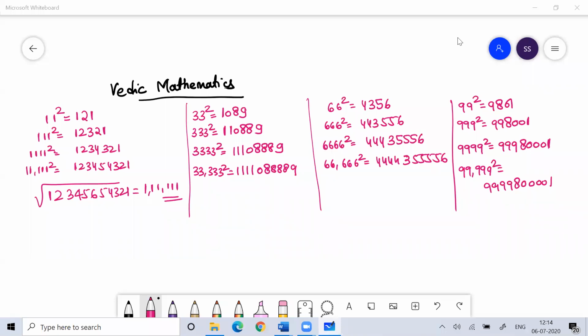Pratiksha has asked me what is the square of 555. Okay, Pratiksha, I'll tell you now. Pratiksha has asked me a very good question: Sir, what is the square of 555? Okay, fine. I understood whatever you told me. How to do it immediately? Okay, Pratiksha, I'll tell you immediately. Fine. So then can I start the class?